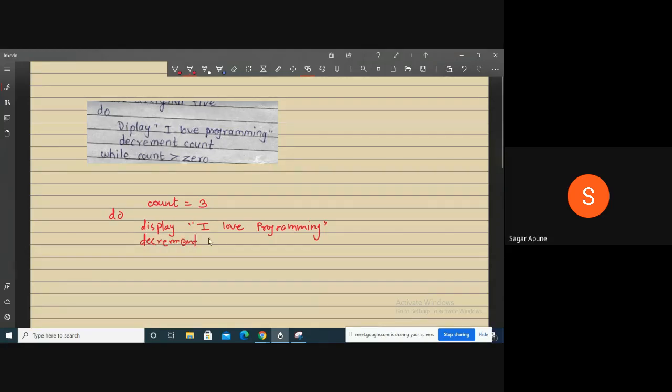It is decremented by 1, while count is greater than 0. This means do is executed as long as my count value is greater than 0. Initially count is 3, right? So now do display I love programming. So the first message, I love programming, is displayed here. Then decrement count. Count becomes 2.